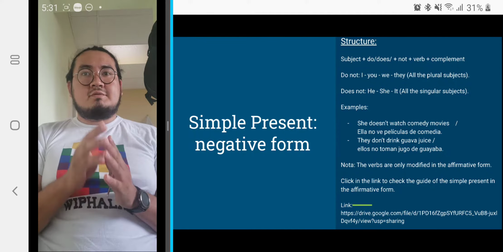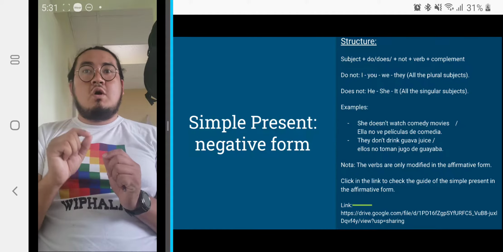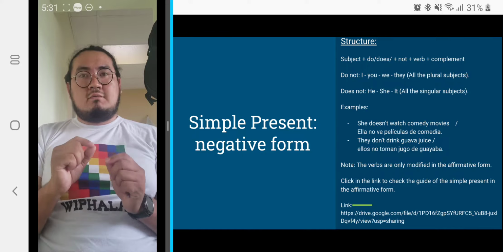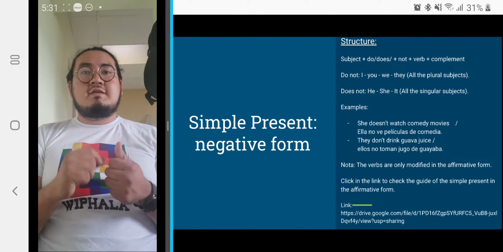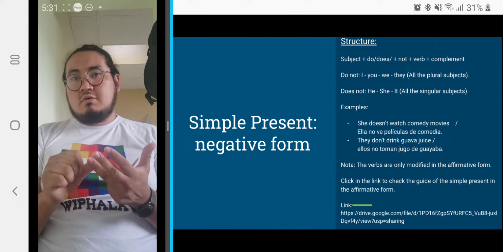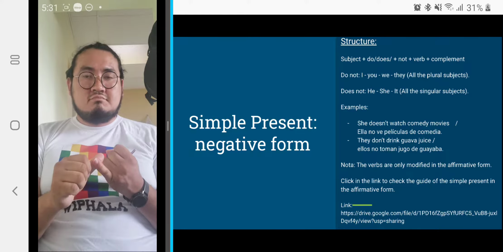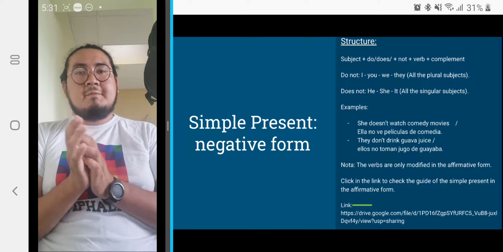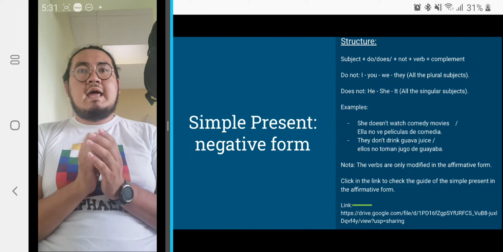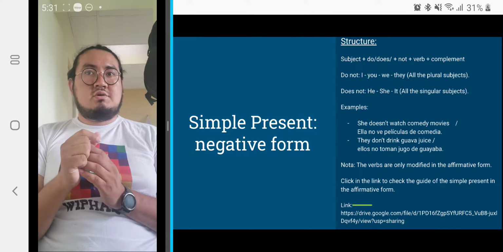We have examples. First example: she doesn't watch comedy movies. Then do not, with I, you, we, or they, and all the plural nouns, all plurals in general. So we have an example: they don't drink guava juice.